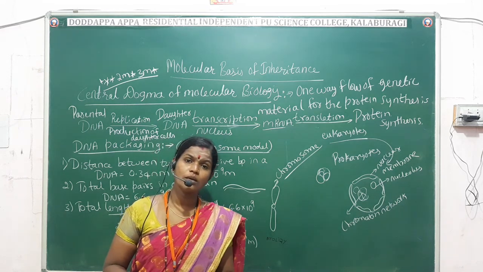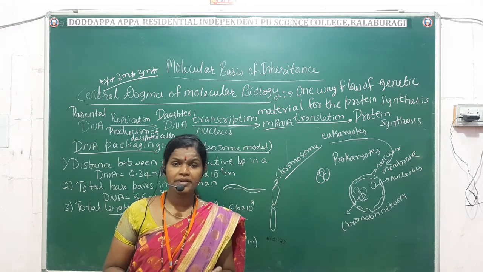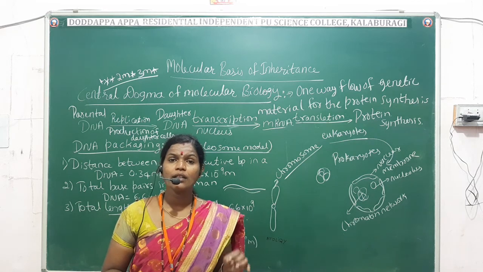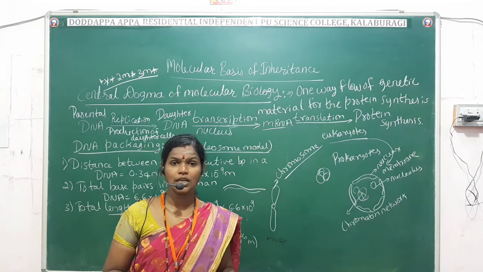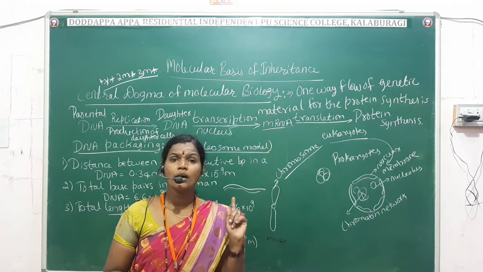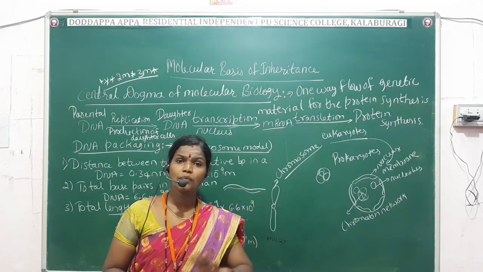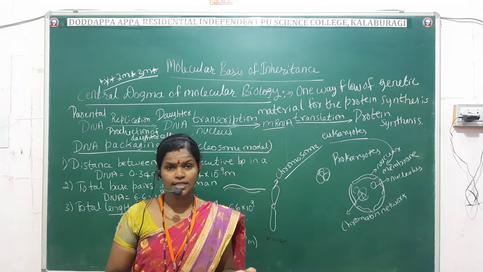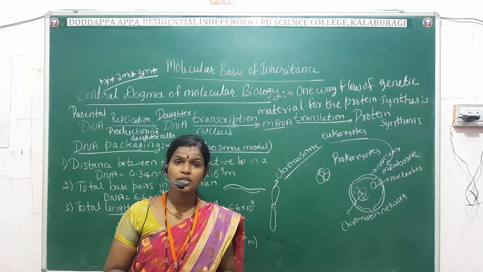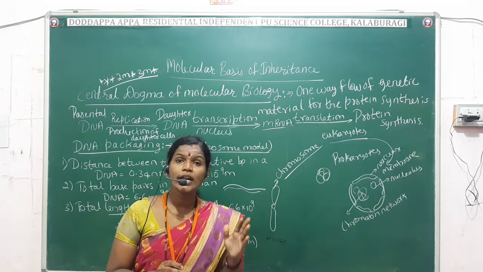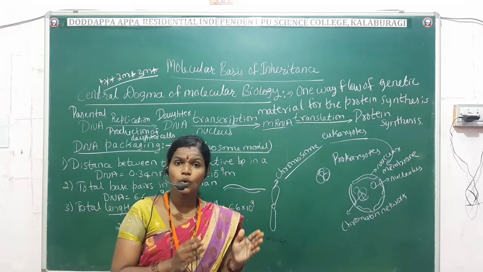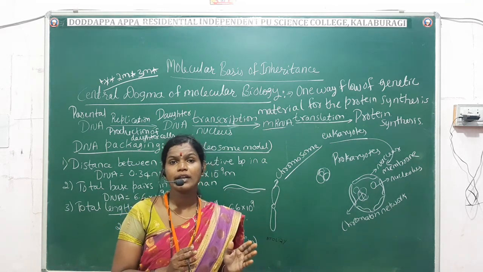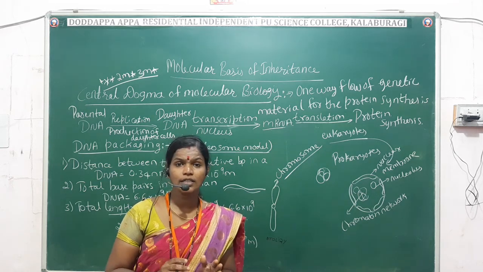Now, what is replication? It is the process where an exact copy of the daughter DNA is produced from the parental DNA. What is transcription? The biosynthesis of mRNA from the DNA strand is called transcription. What is translation? The decoding of the coded messages on the mRNA is called translation.